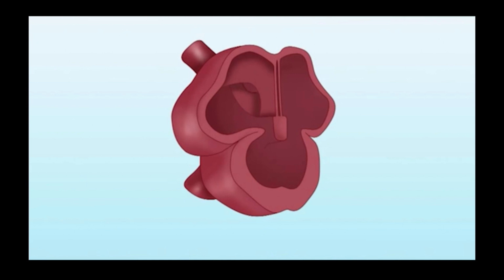So if there is any defect in septum primum and septum secundum, we get the atrial septal defect. That's where we get atrial septal defect. It can be called secundum atrial septal defect or primum atrial septal defect.